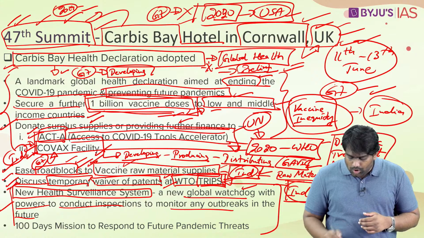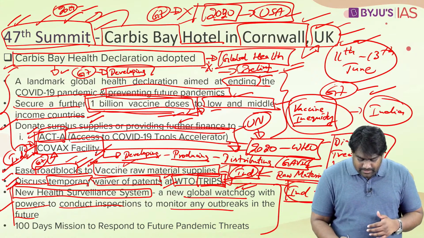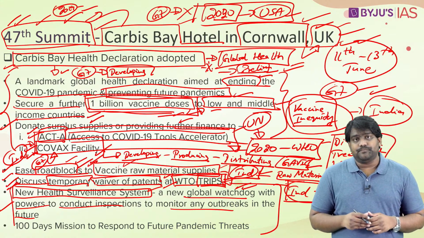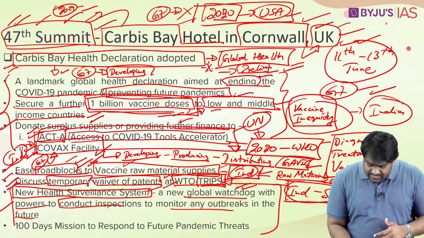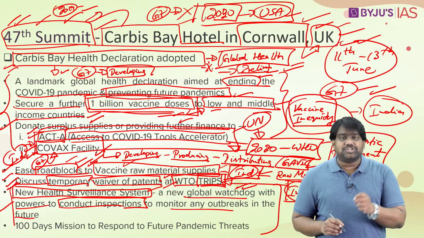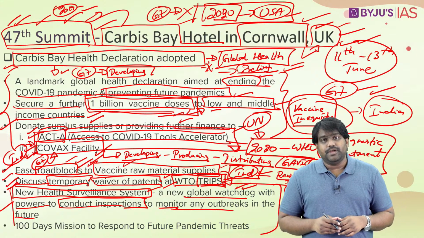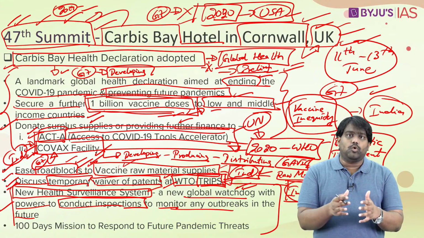Is that clear? A global watchdog will come up under the G7. It will provide for a much more efficient surveillance mechanism. It will be given the powers to conduct inspections in other countries to monitor the spread and the breakout of new diseases. This was missing in the case of the COVID-19 pandemic.